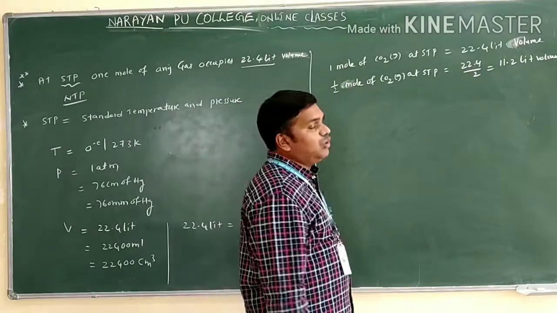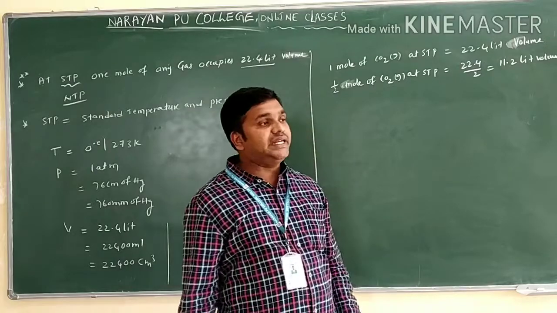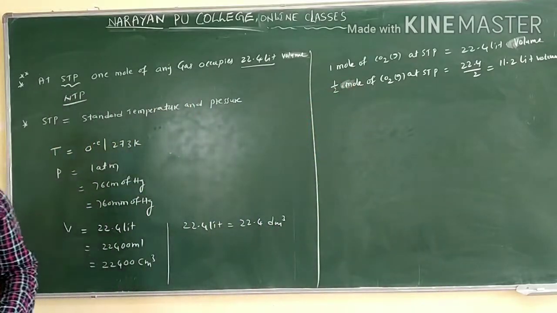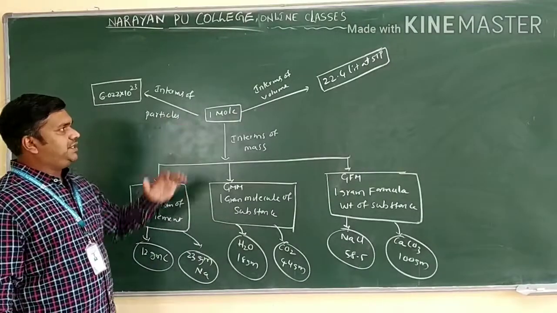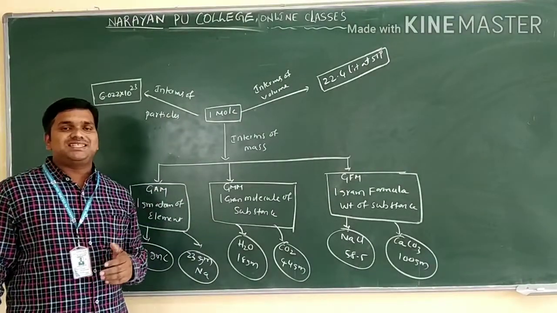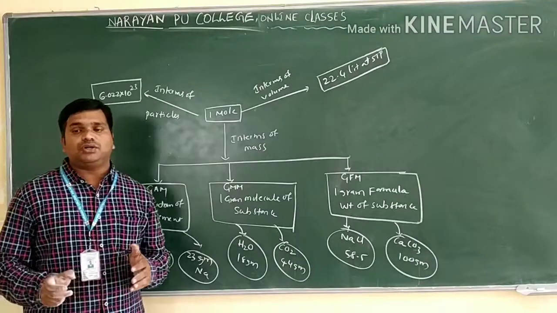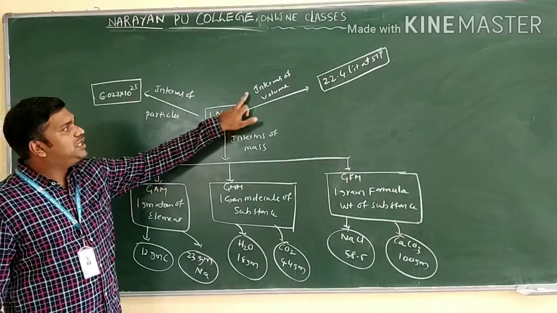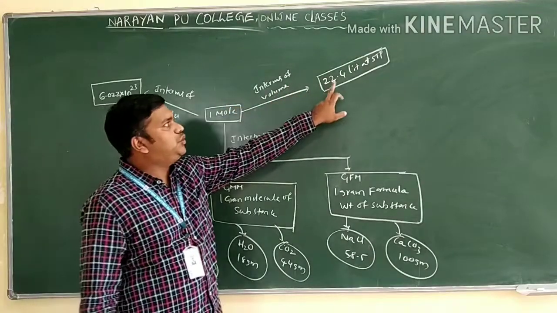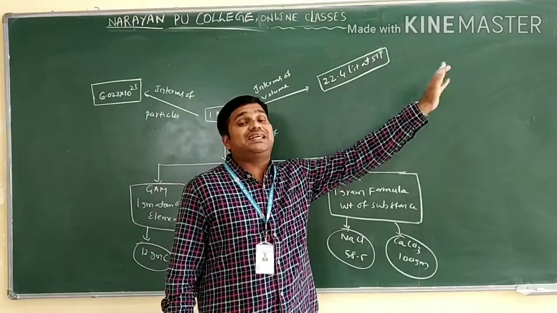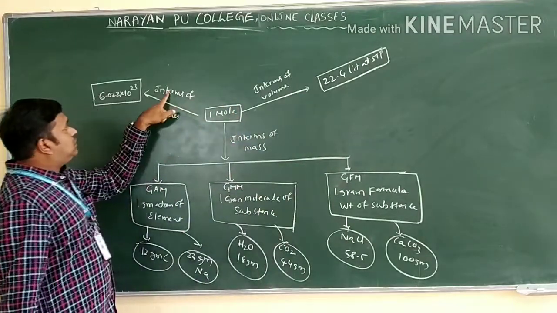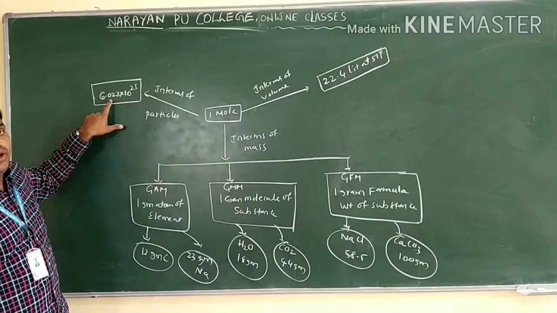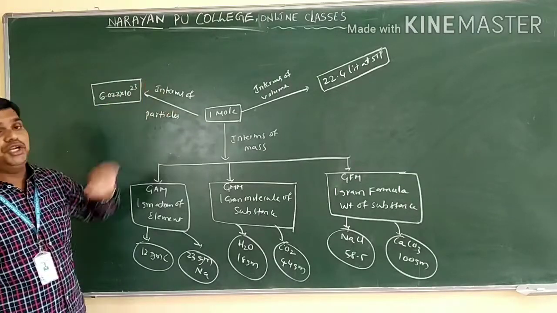This is regarding the standard conditions, meaning standard temperature and pressure. So, let us see this very important tree diagram. We can easily understand the mole concept we discussed up to now. One mole is there. One mole in terms of volume is 22.4 liters at STP. One mole in terms of particles, what is the value we have? 6.022 into 10 power 23.